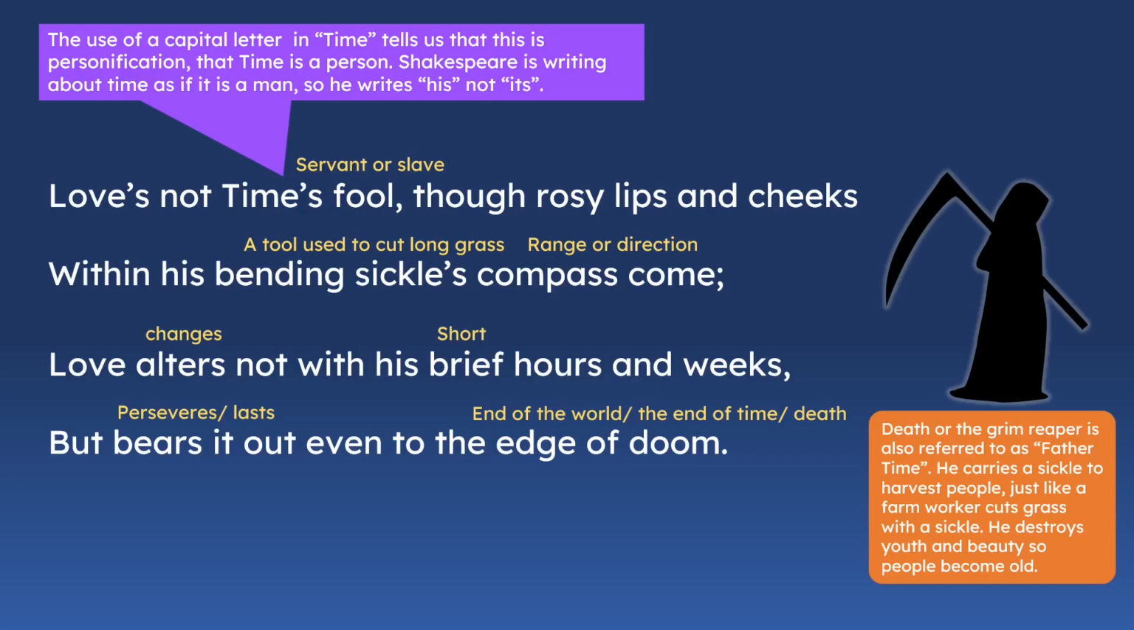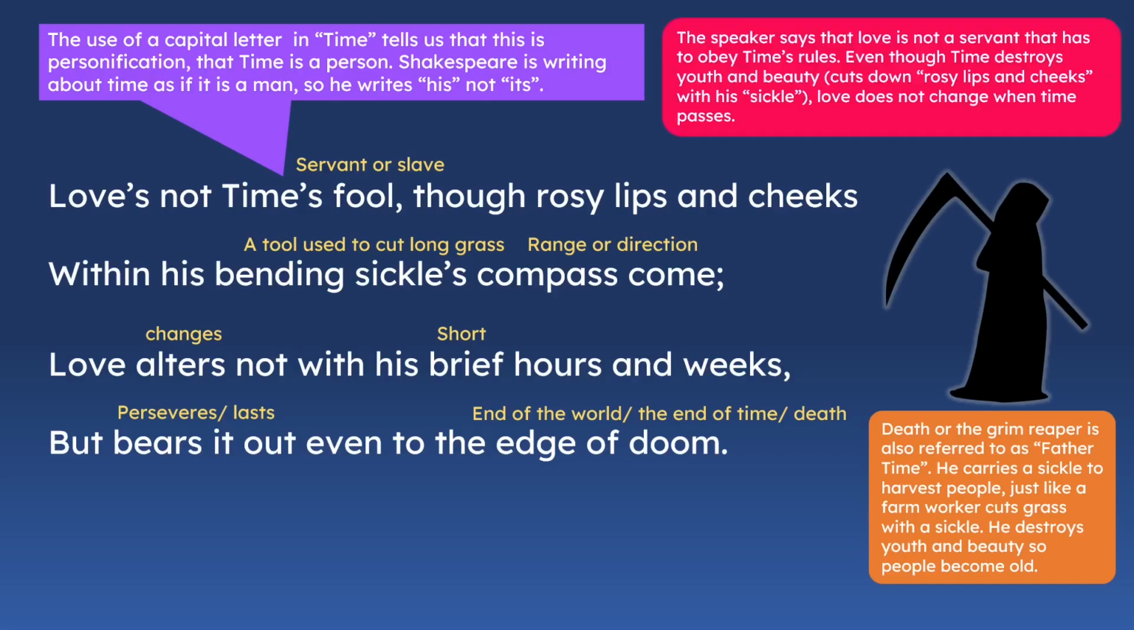So the first two lines of quatrain 3 basically can be summed up as the speaker saying that love is not a servant that has to obey time's rules. Even though time destroys youth and beauty, so it cuts down rosy lips and cheeks with his sickle, love does not change when time passes.